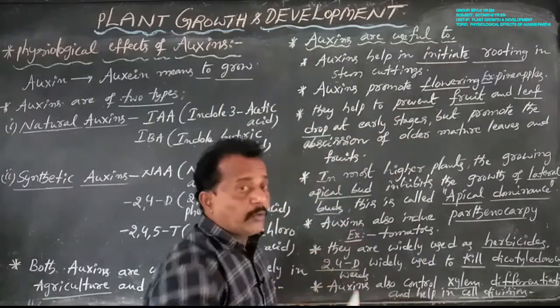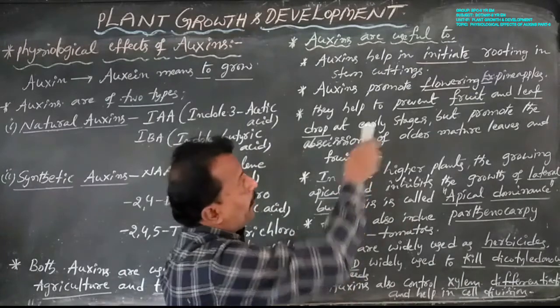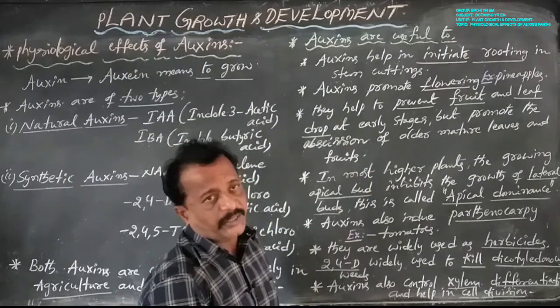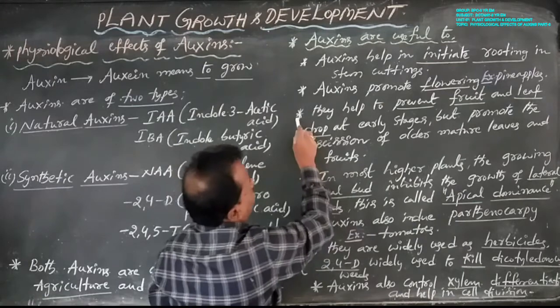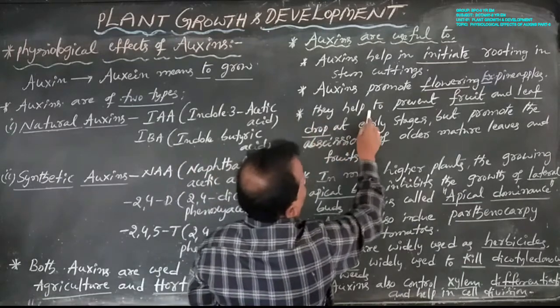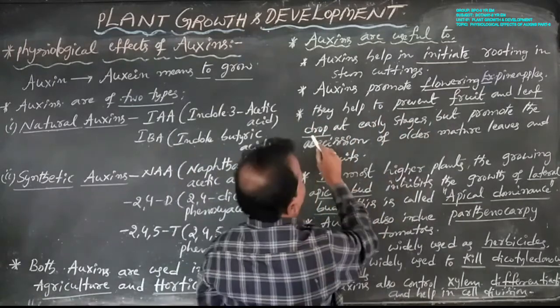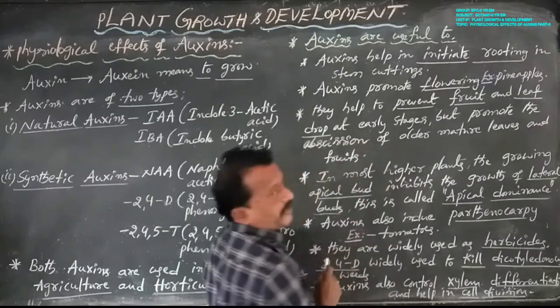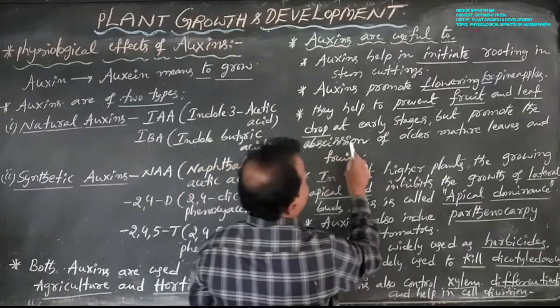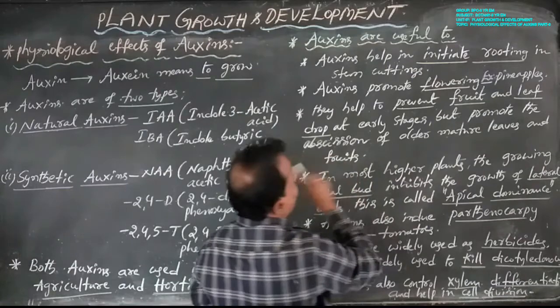Next, coming to the second one, auxins promote flowering. Auxins always promote flowering, especially in pineapple plants. Next, auxins help to prevent fruit and leaf drop at early stages, but promote the abscission of older mature leaves and fruits.